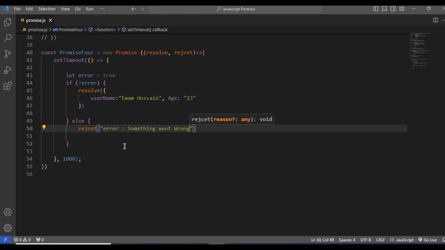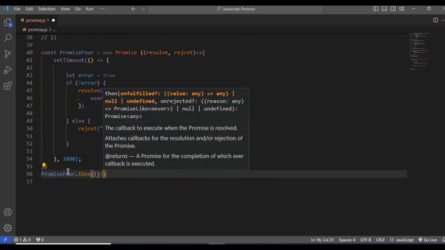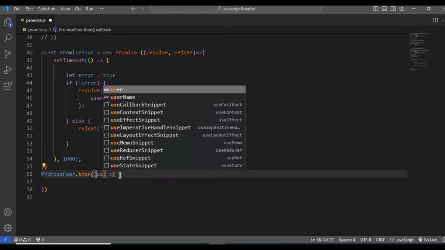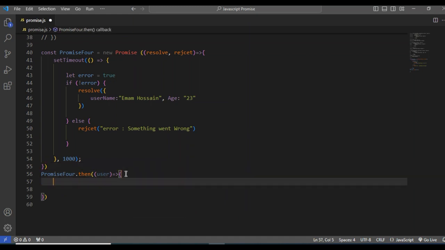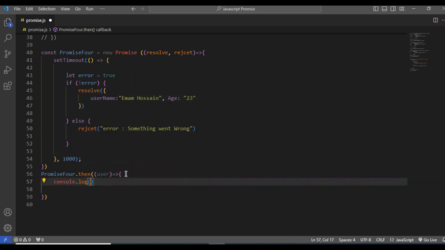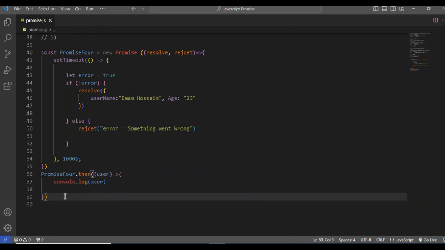Now let me call this variable promise4.then. We know this then takes a parameter called user. Now if I console log user. But if you want to handle the error I declared, am I right? If you want to catch the error, you use the catch handler.